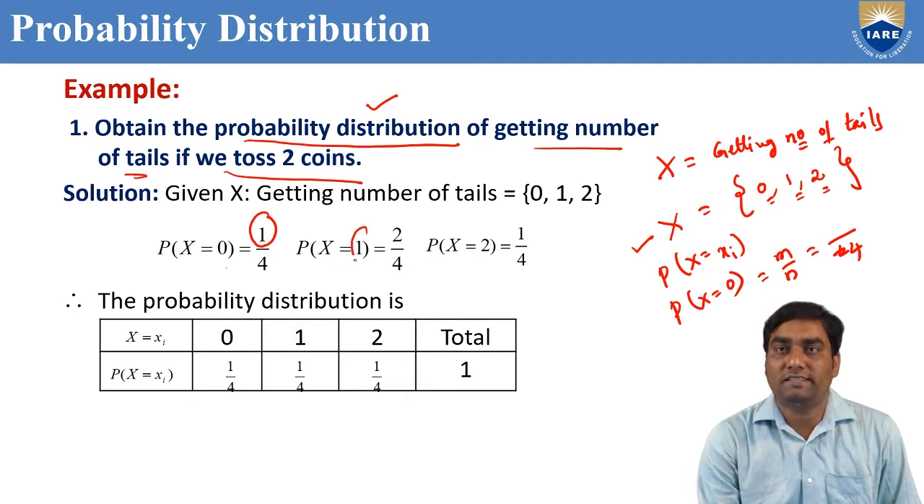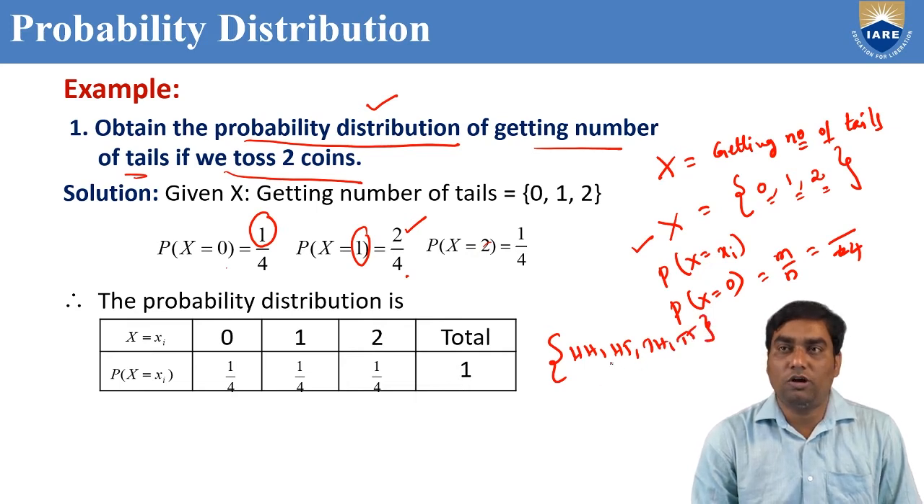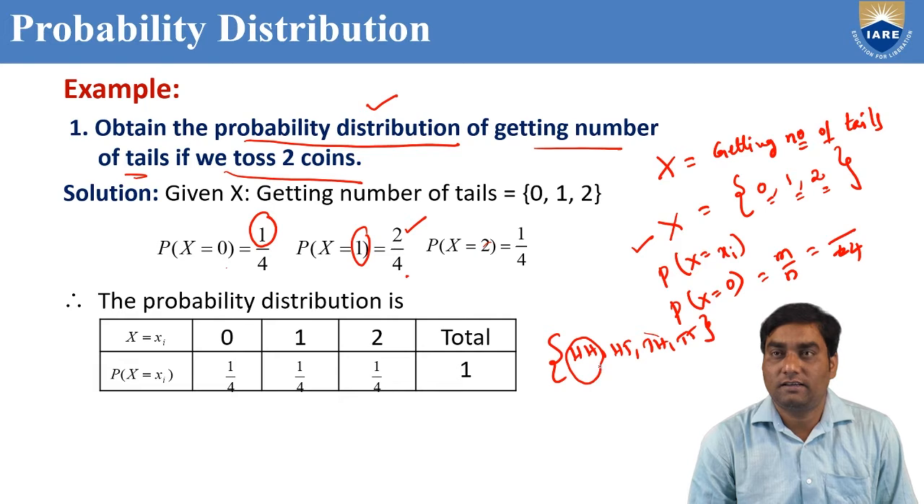Next, probability of X equal to 1. Getting number of tails is 1. That is 2 options: head tail or tail head, so 2 by 4. Total number of events is 4. Similarly, probability of getting number of tails is 2: only one option, which is tail tail. Total 4 options are head head, head tail, tail head, tail tail. Number of tails 0 is only 1 case. Number of tails 1, 2 cases: head tail, tail head. Number of tails 2, only 1 case.